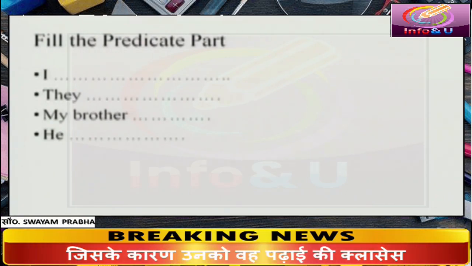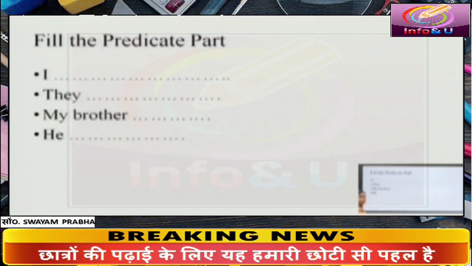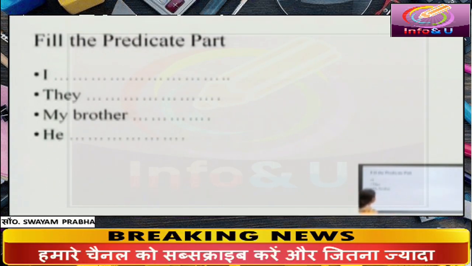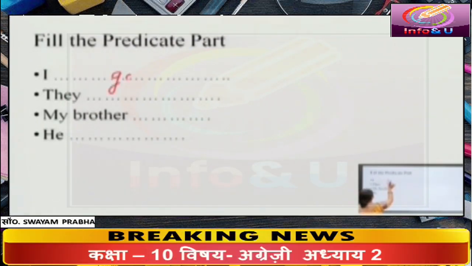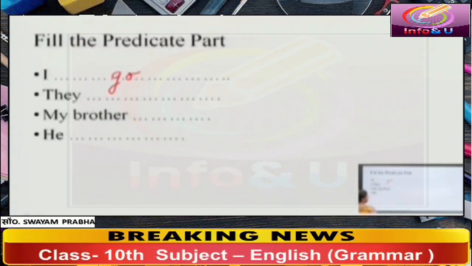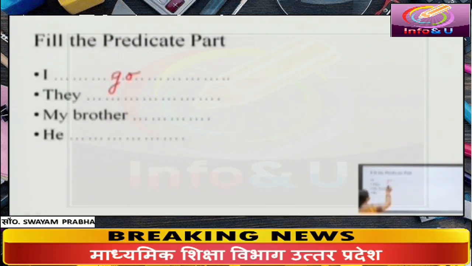Now we have the predicate part. We have the subject part. You will have to fill the predicate part. Better if you fill different types of predicate as studied today. I is the subject of this sentence. You can fill go here. I go. They is the subject. You can fill they are doctors.